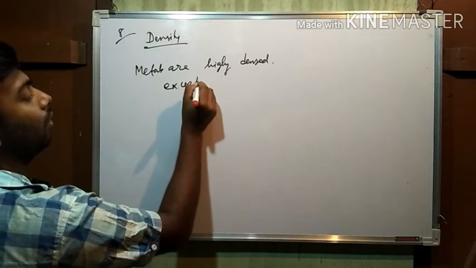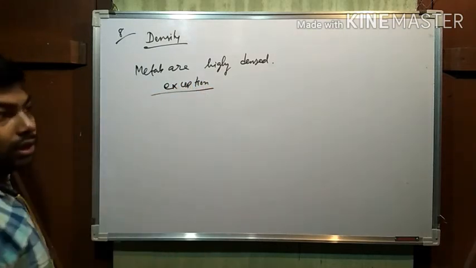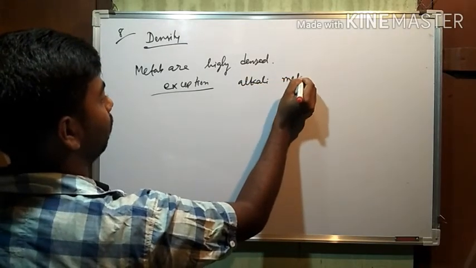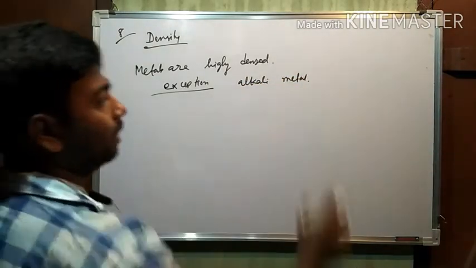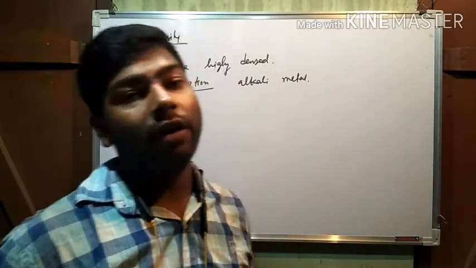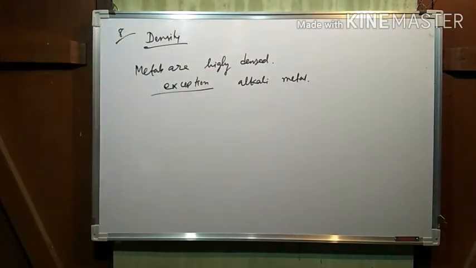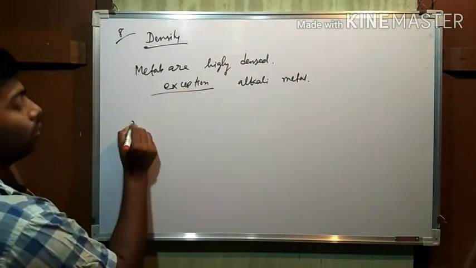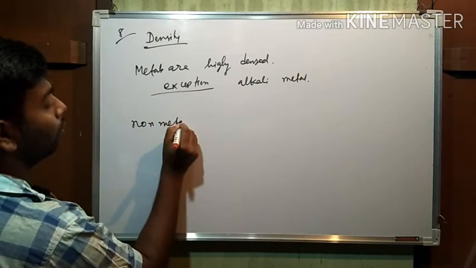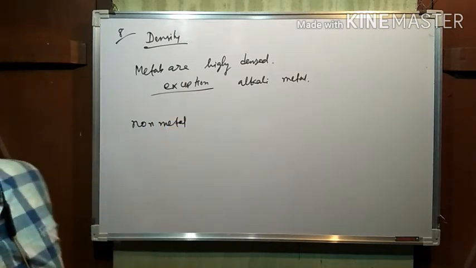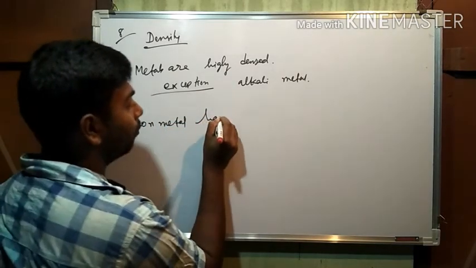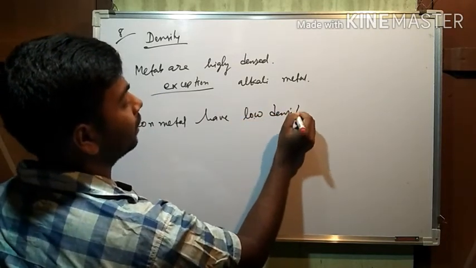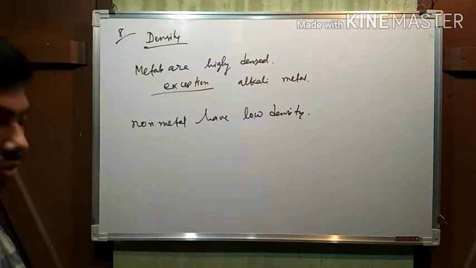The exception is alkali metals. We will discuss what alkali metals are in chapter 5, so no need to think more about it now. Non-metals have low density.